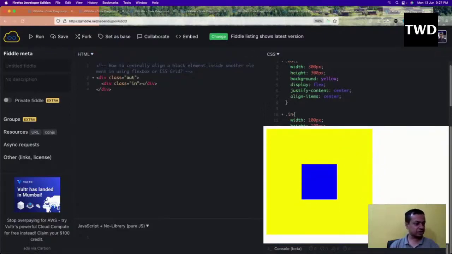Grid also has the justify content and align items properties. Actually, I'll comment it out, why write it again? And I'll do a display of grid. So grid also has the same properties. Instead of flexbox, I just have to give grid. It doesn't matter, and it will be the same. So this is how this is done.